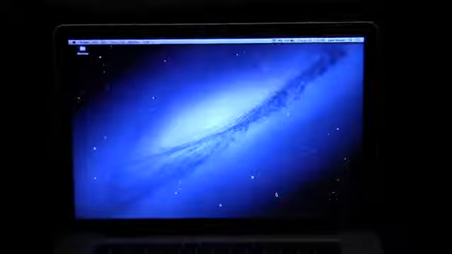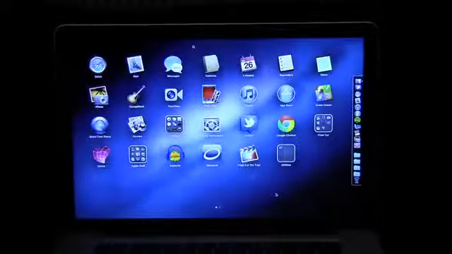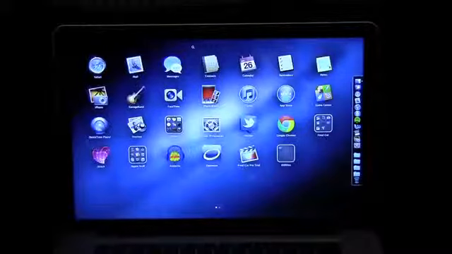Okay, so now that we're done with Messages, let's go into a couple of new applications, well, new to the computer, Reminders and Notes. Again, these are carryover applications from iOS, so there's not going to be anything new here. Notes, you go in and you type a note.